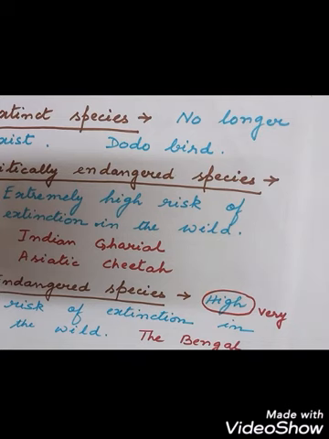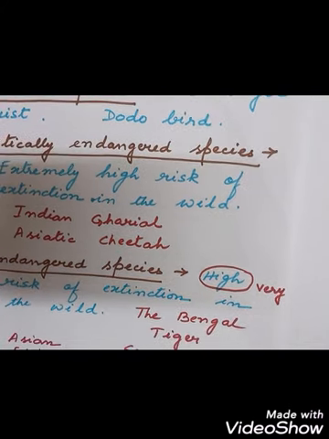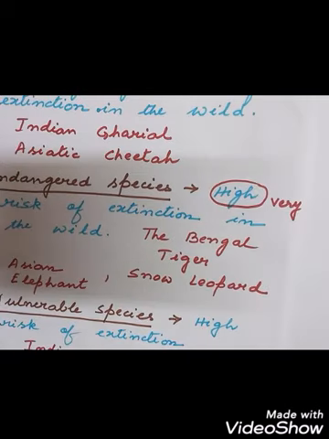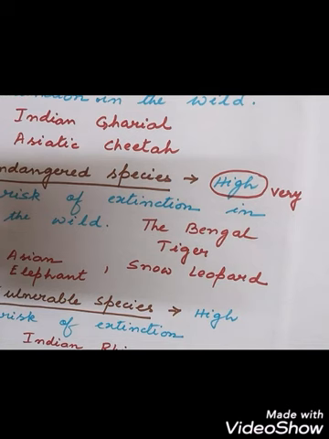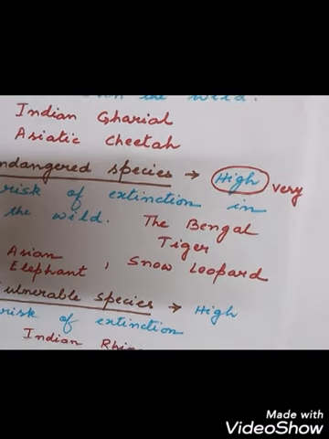Then we have the endangered species, which are at very high risk of extinction in the wild, like the Bengal tiger, Asian elephant and the snow leopard.